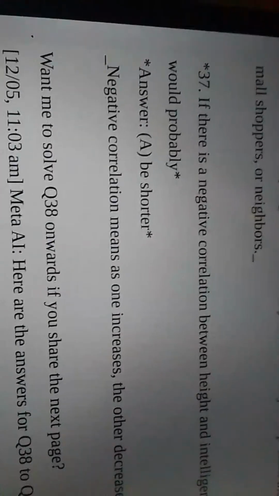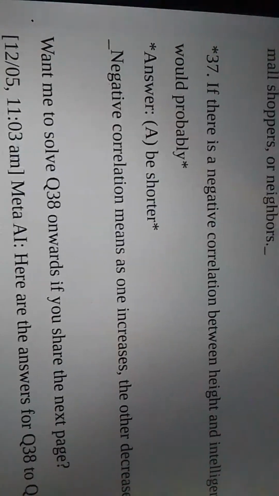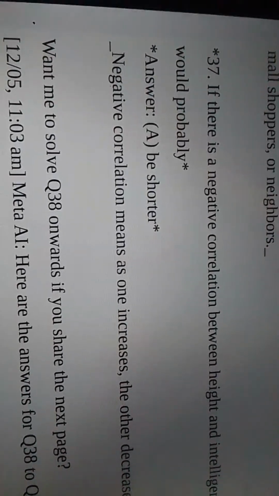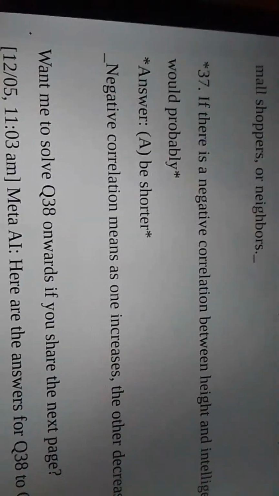If there is a negative correlation between height and intelligence, a person with a high IQ would probably have a lower height. Negative correlation means as one increases, the other decreases.